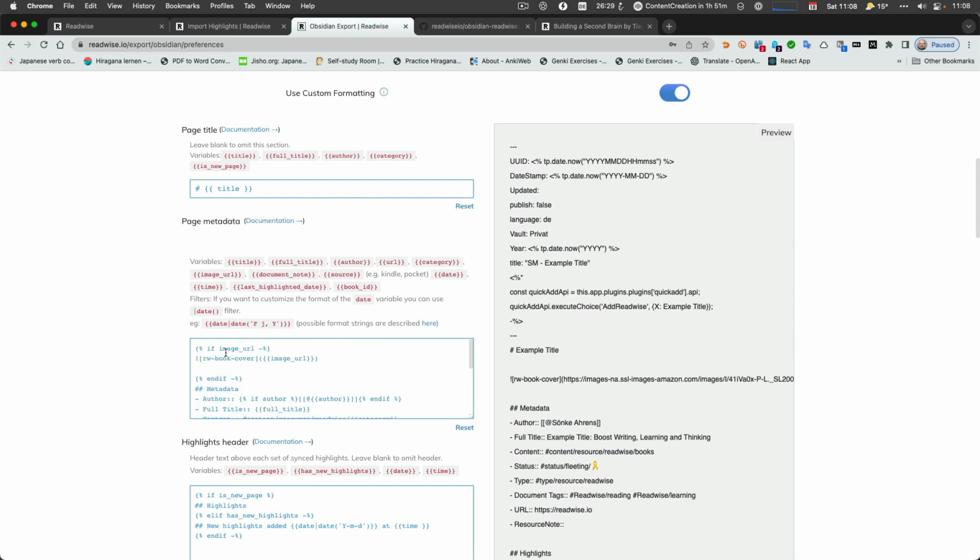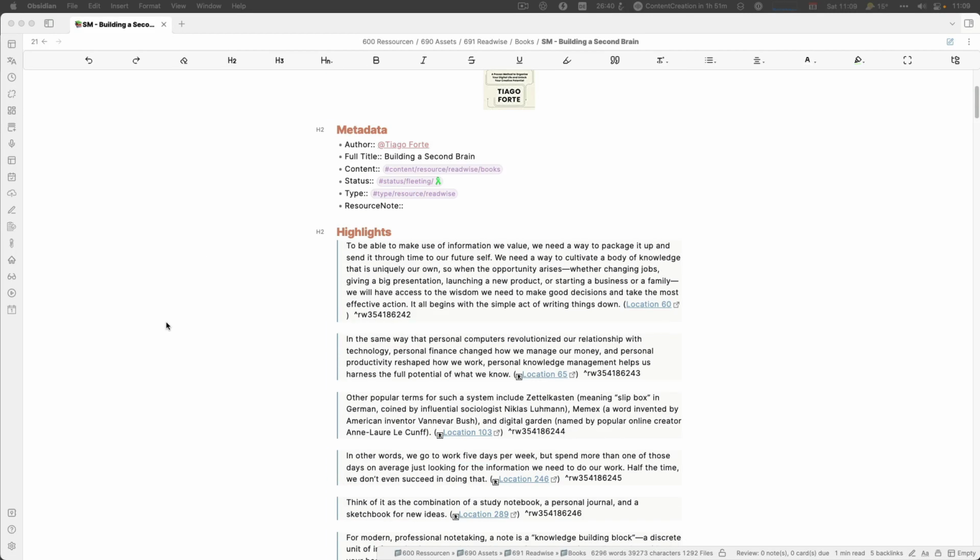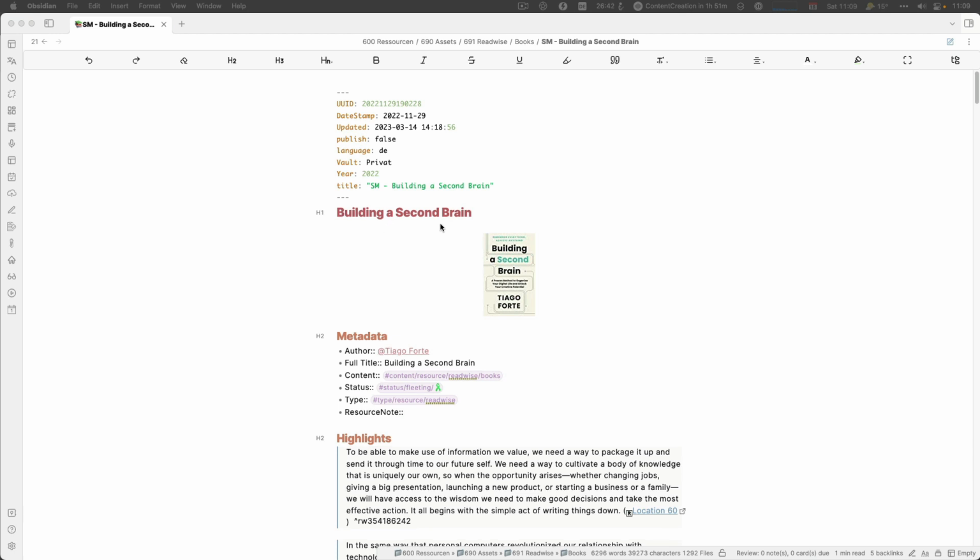And then we have the page metadata. And okay, I dropped that in the thing. So page metadata is the information you find in the node. So it has the author in there if possible. It has a full title, which is there, the icon for the book, and a lot of other things.